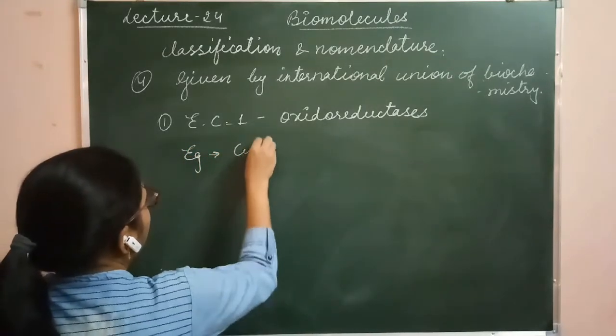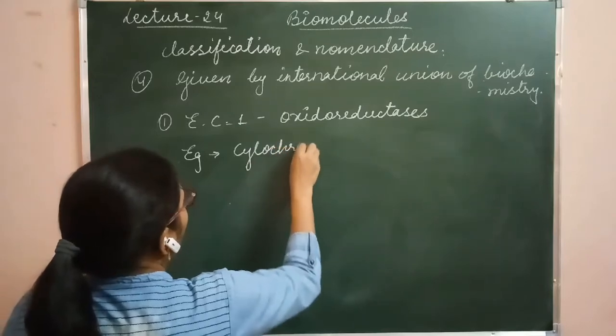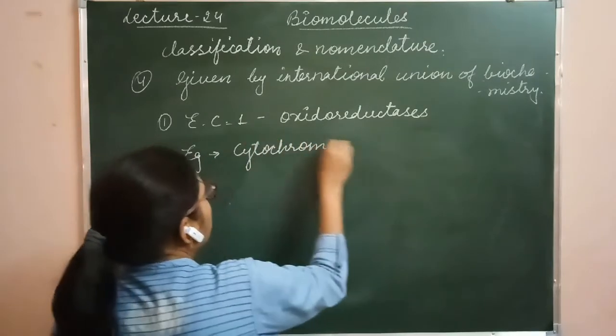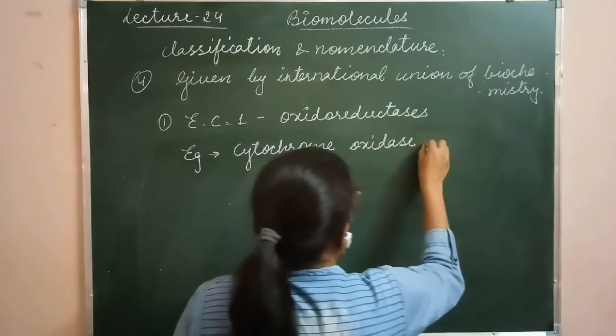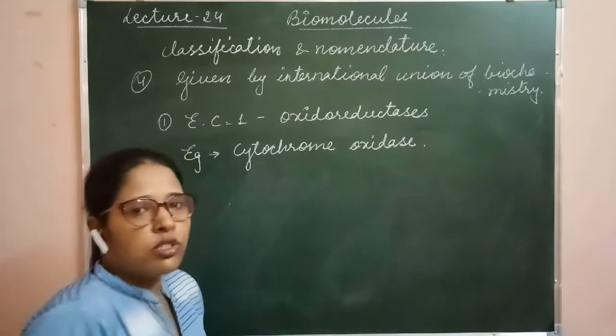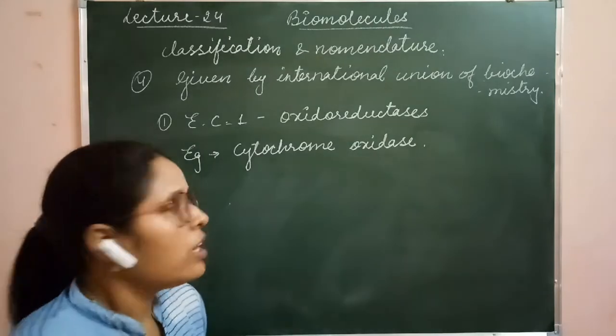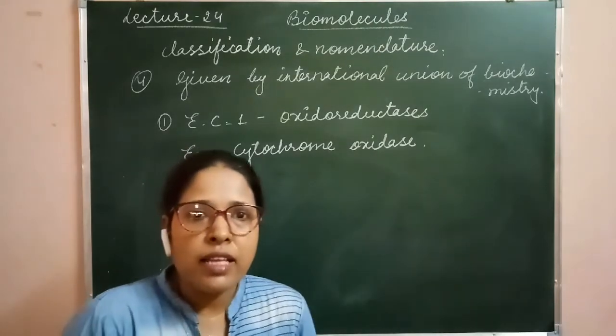Example, cytochrome oxidase. This enzyme is very helpful in the process of photosynthesis. So here cytochrome oxidase is the enzyme.